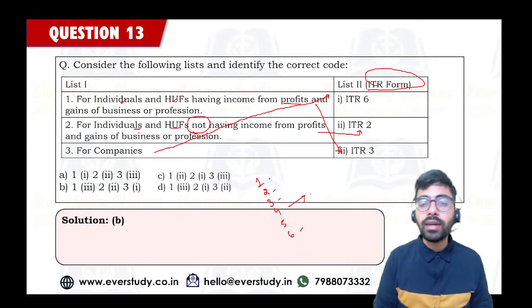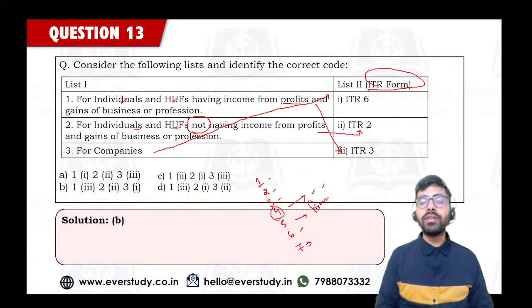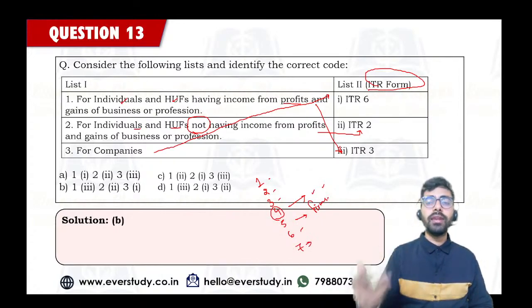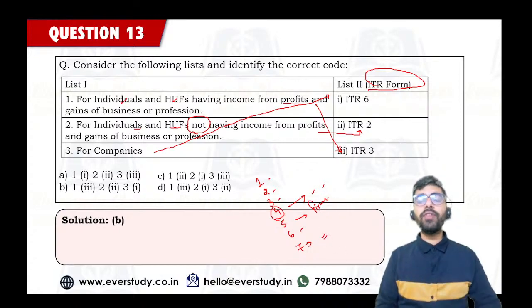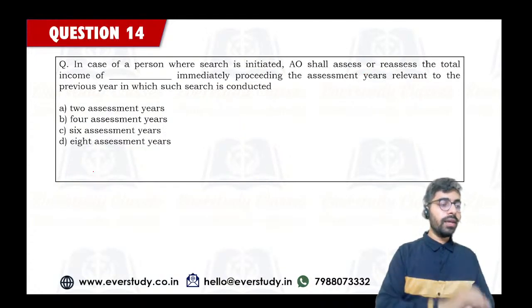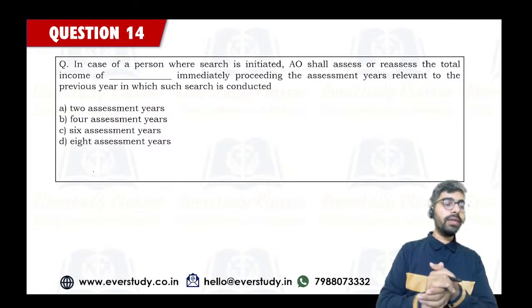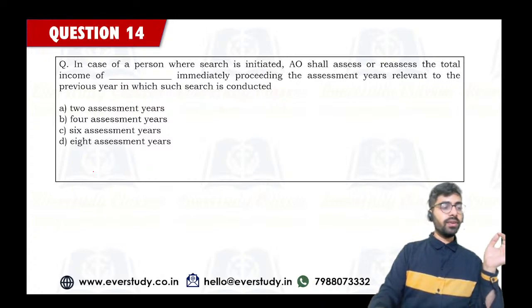So if you are using that, then you can use this ITR 4. And for partnership firms, you have this ITR 5. And for some other associations, some charitable associations, we also have this ITR 7. So this is the bifurcation that you guys should be aware about. So correct answer is option number B. Yes, शालिनी ITR 1 को सहज भी बोला जाता है. Yes, हाँ, totally 7. बता दिया आपको totally 7.